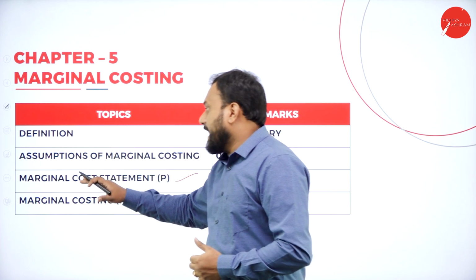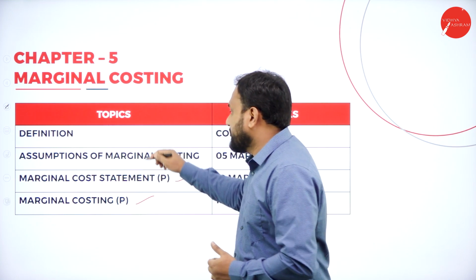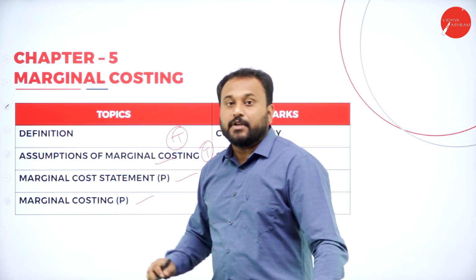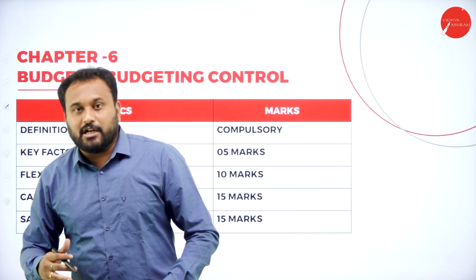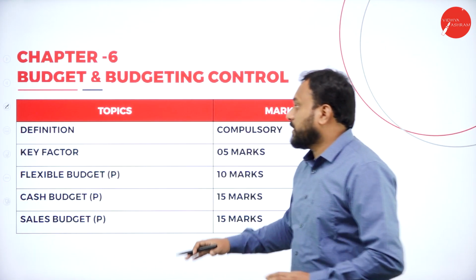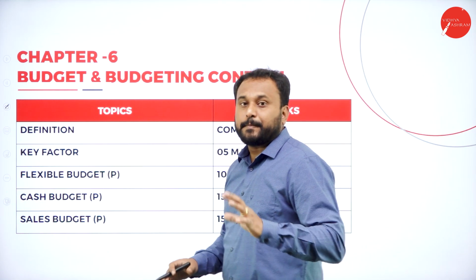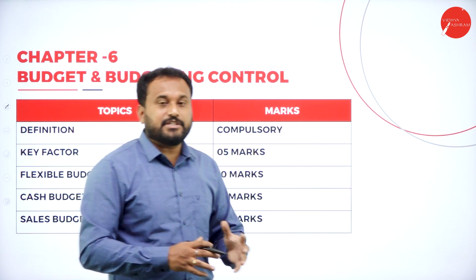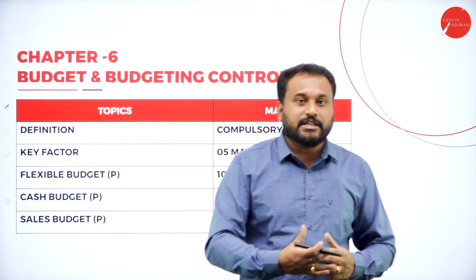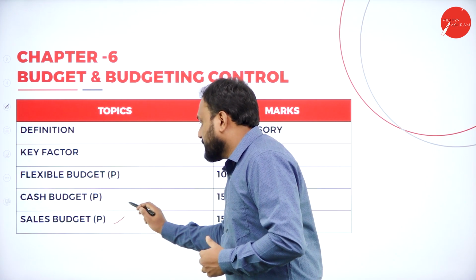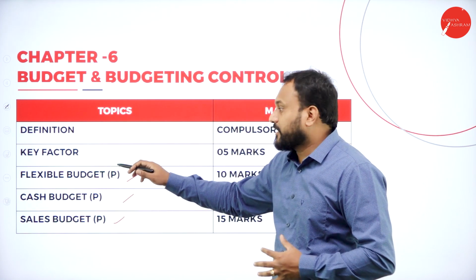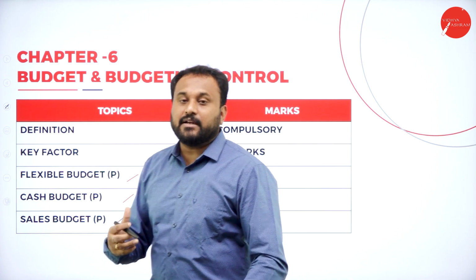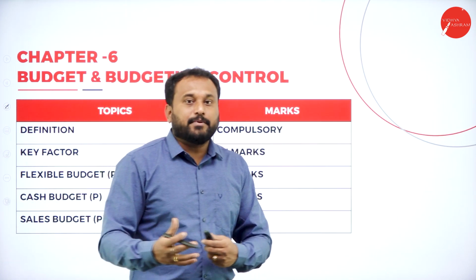And next, we have the assumptions of marginal costing. This is a theory type which you'll be able to get 5 marks as well. Now the last chapter is all about the budget and budgetary control. In this chapter, students, you have three budgets, that is the problems, which are cash budget, flexible budget and sales budget. And key factor is a theory question which will come for 5 marks, and it has been repeated in so many question papers as well.